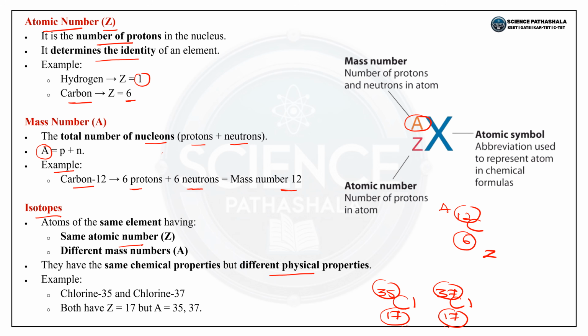For example, you can take hydrogen also: H-1, H-2, H-3. These are called protium, deuterium and tritium. The atomic number is the same, but the mass number is different, so they are called isotopes.